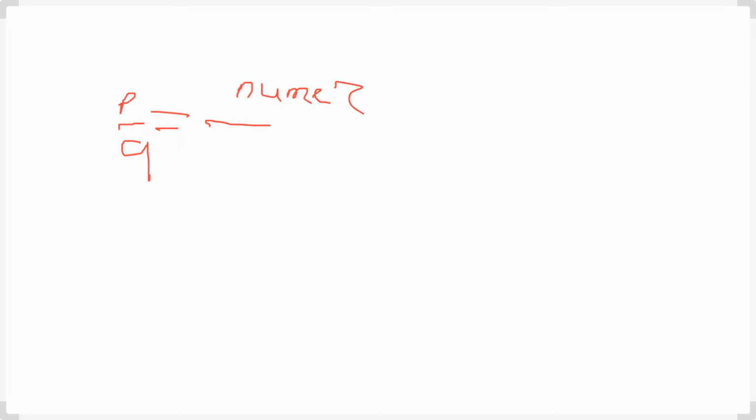Clear? Numerator. By, here is the by mark, numerator by denominator. Clear? Denominator. Clear? Now you see, P by Q, where Q is not equal to 0, except Q, any other number you can write.